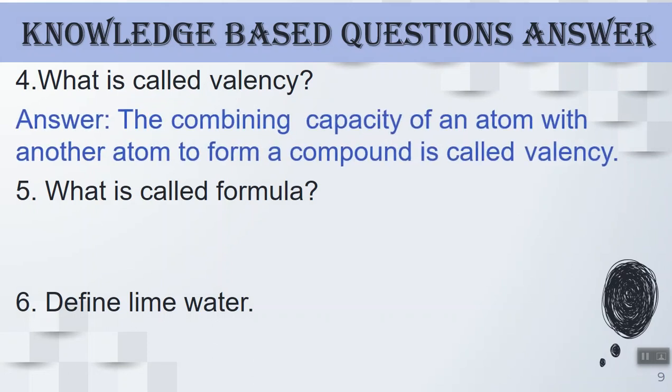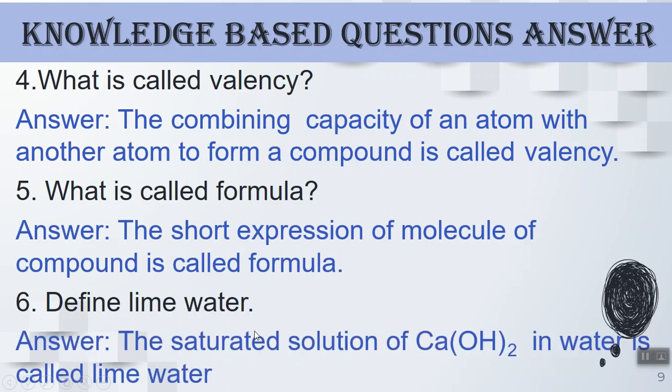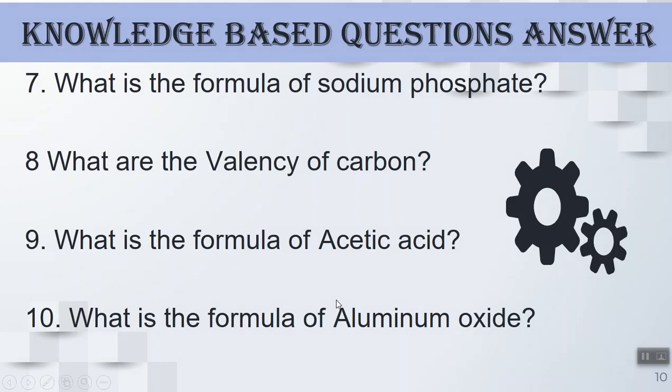Now next one, number 4. What is valency? The combining capacity of an atom with another atom to form a compound is called valency. Next one, number 5. What is a formula? The short expression of a molecule of a compound is called a formula. Define lime: the saturated solution of calcium hydroxide in water is called lime. Okay, so we have completed 6 knowledge-based questions.